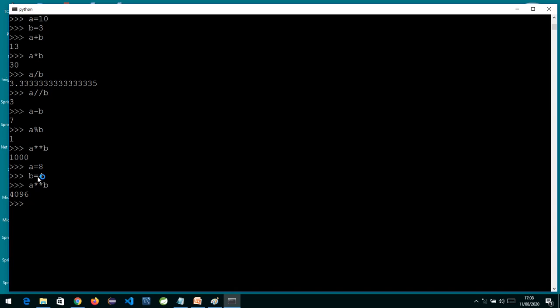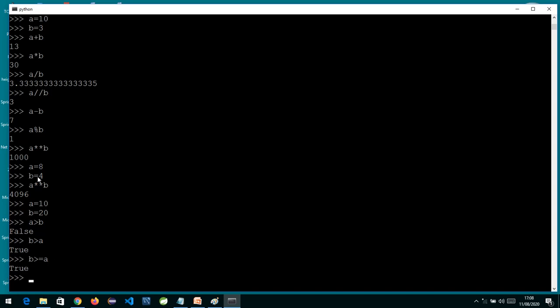Now moving ahead from arithmetic operators, we have relational operators. Relational operators are basically used to find the relation between two numbers. If I have a equals 10 and b equals 20, and I check a greater than b, all relational operators will evaluate to either true or false. Is 10 greater than 20? It will give me false. If I check b greater than a, of course it is going to give me true. If I write b greater than or equal to a, then also it is going to give us true.